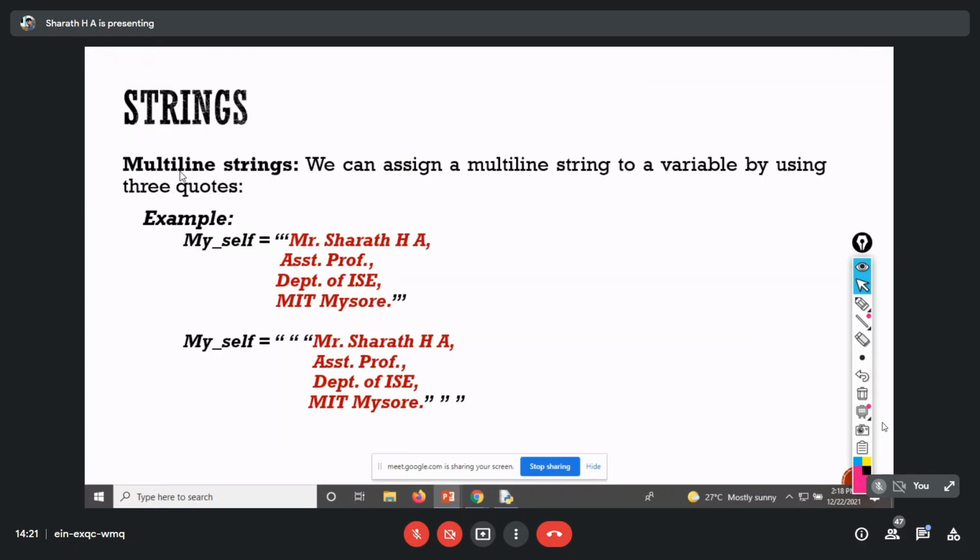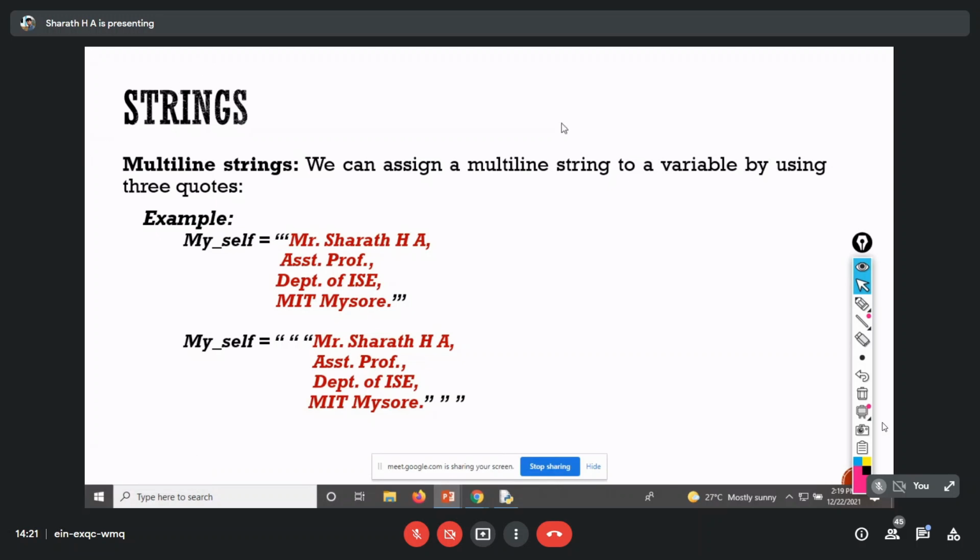Next, whatever string you write within double quotes won't accept the enter character in that string. If you want to print multi-line strings, we should use either three single quotes or three double quotation marks.